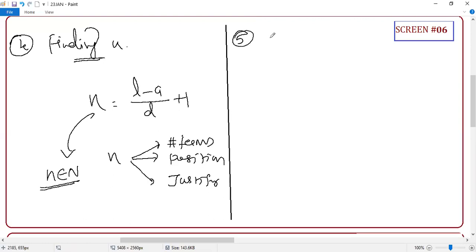Yes. Then next is what? Finding D. If any two terms are given, if AM, AN are given, D equals what? Term difference upon the position difference. Very good formula, student. These two, you cannot get from any textbook. Even you cannot get from your YouTube channel.